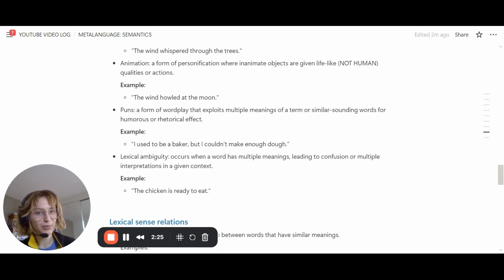Puns, a form of wordplay that exploit multiple meanings or similar sounding words. So pretty much like the linguist joke. I used to be a baker, but I couldn't make enough dough, making use of the fact that dough has multiple meanings. And lexical ambiguity is when we can't know what is actually being said from the words alone. So we need context. The chicken is ready to eat. Am I eating the chicken, or is the chicken ready to eat something else? We can't tell unless we've got the context.